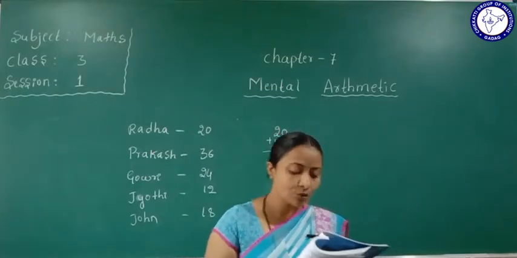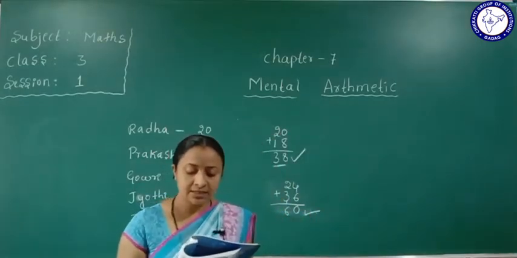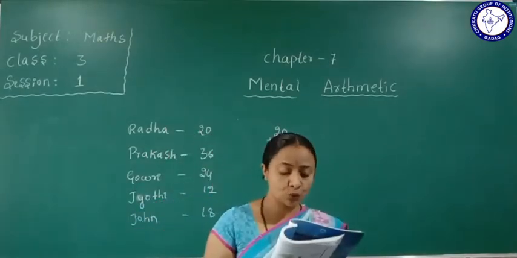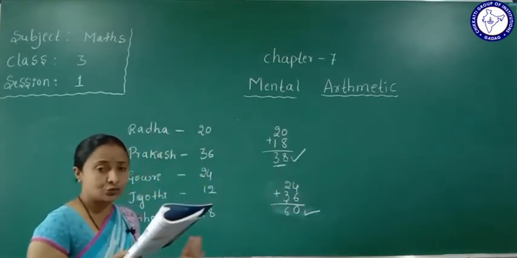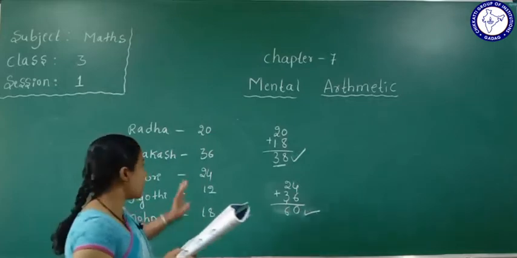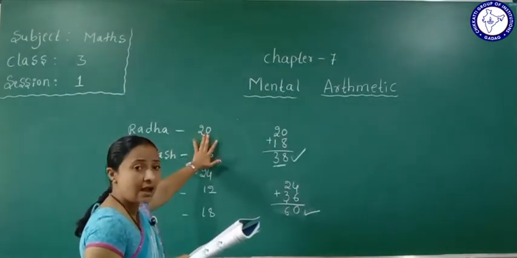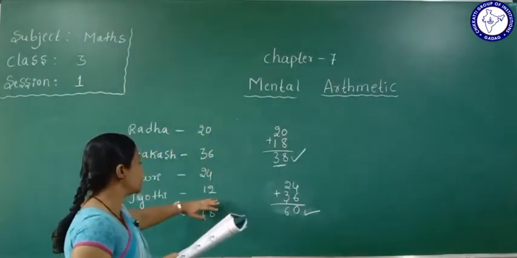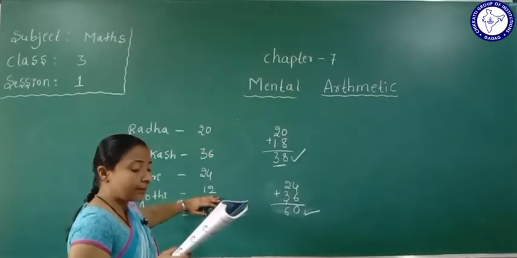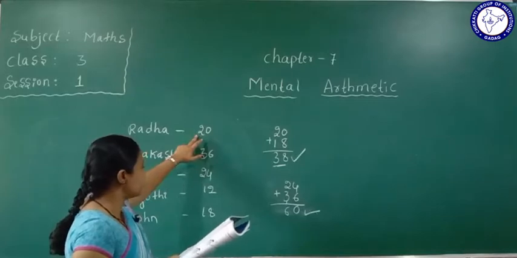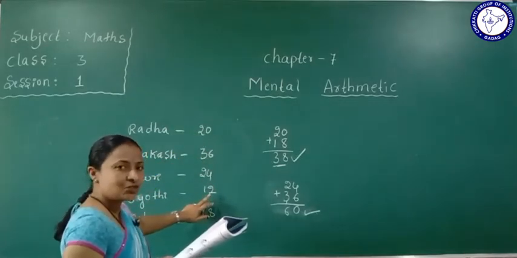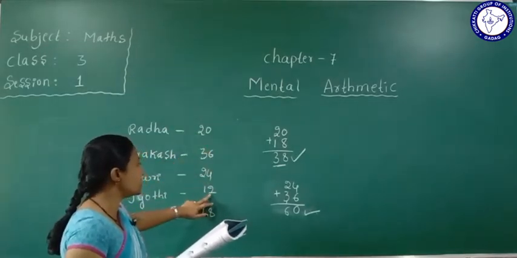How many more tamarind seeds does Radha have than Jyoti? It means the tamarind seeds Radha and Jyoti have. Okay. So Radha, how many tamarind seeds does she have? 20, and Jyoti 12. So how many tamarind seeds does Radha have more? Is 20 more or 12 more here? 20 is more. So it means how many?